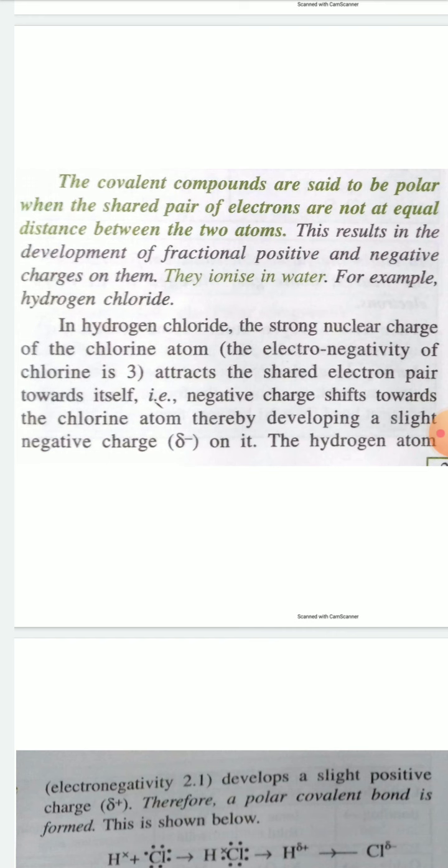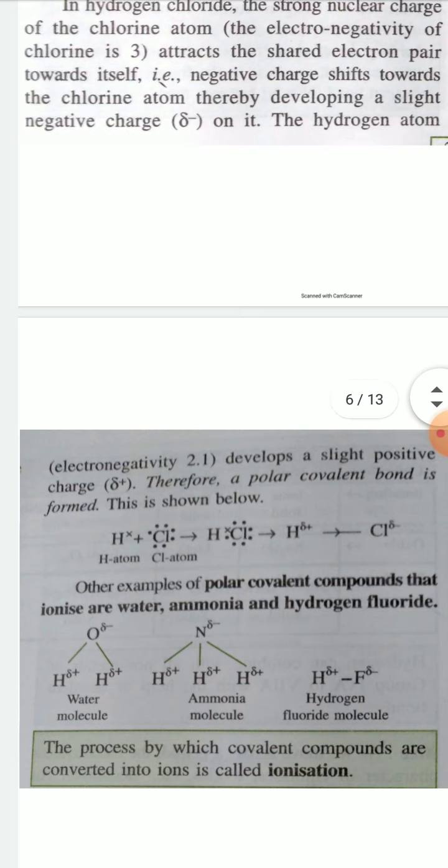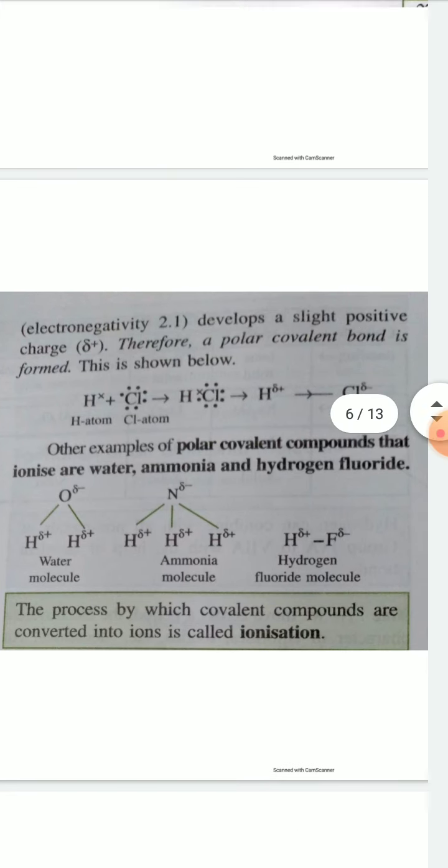Therefore, a slight negative charge develops on the chlorine atom, and as the hydrogen atom releases the electron towards chlorine, there is a slight positive charge developing on the hydrogen atom. So hydrogen chloride HCl is a polar covalent compound.